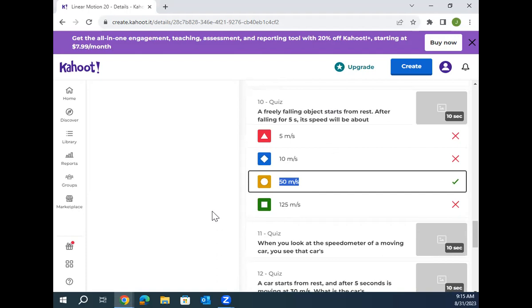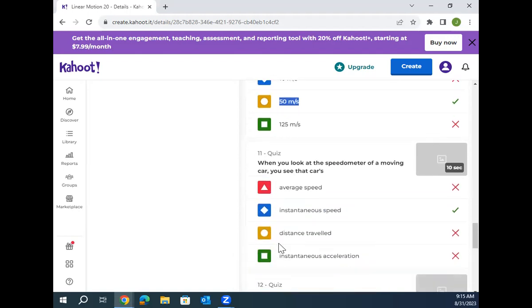Right. When you look at the speedometer of a moving car, you see that car's what? What does the speedometer tell you? Does the speedometer tell you the speed? Velocity. Yeah, okay, instantaneous speed, right? You guys get instantaneous speed? It doesn't say average speed, right? It says instantaneous speed. It tells you how fast you're going at that instant, right?